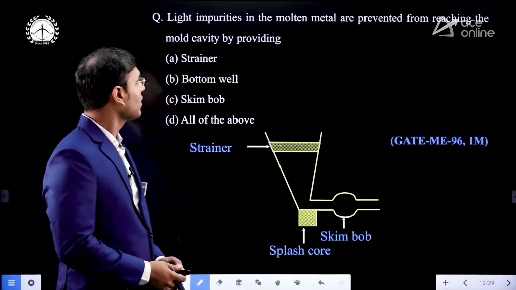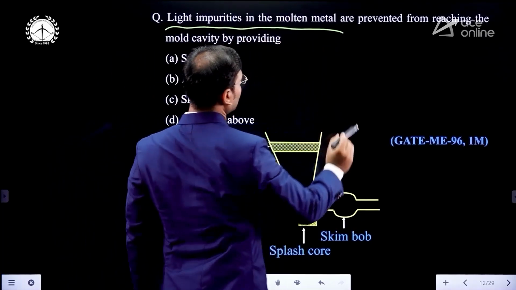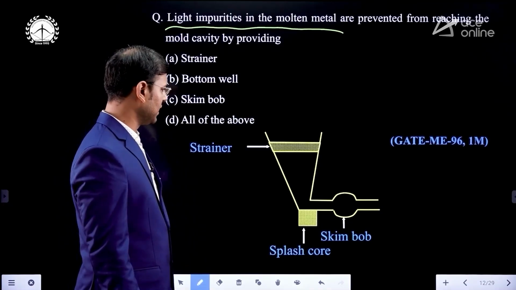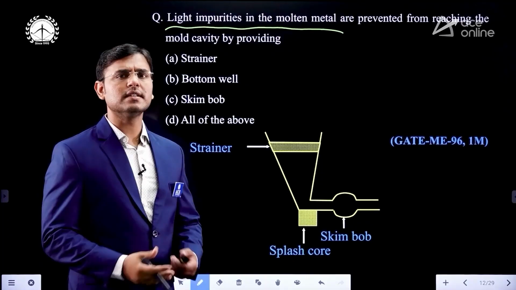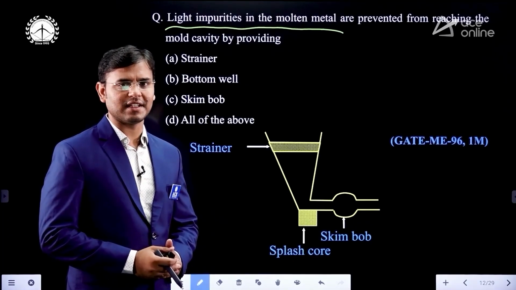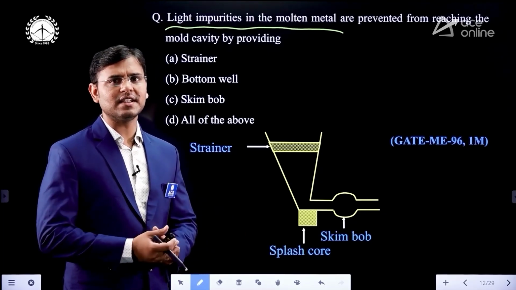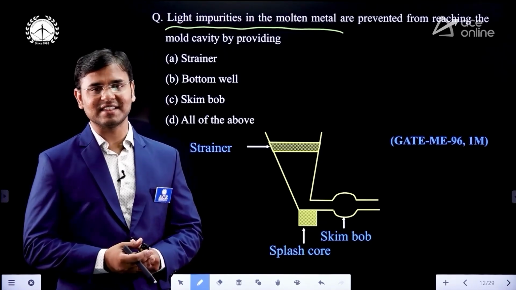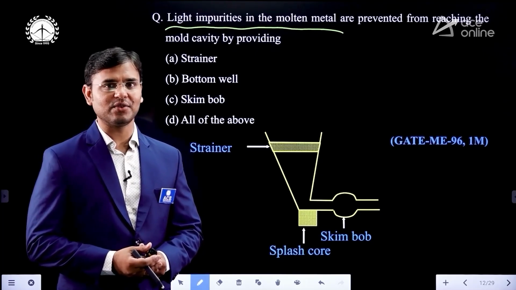Now see again an interesting question, that is, light impurities in the molten metal. Light impurities in the molten metal are prevented from reaching the mold cavity by providing... Now you can see that these are three accessories used in the gating system. What are the accessories? Just see, you are driving the bike. How many accessories for the bike? The helmet is an accessory. The indicators are accessories. It is not mandatory. We can say that the lamp is also an accessory. Without the lamp, without the indicator, without the helmet, we can drive the bike, but it is not safe.